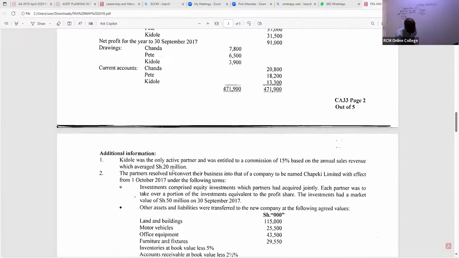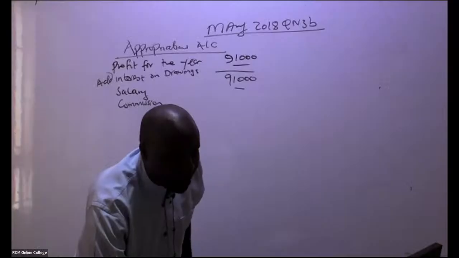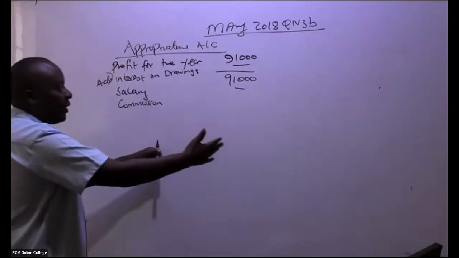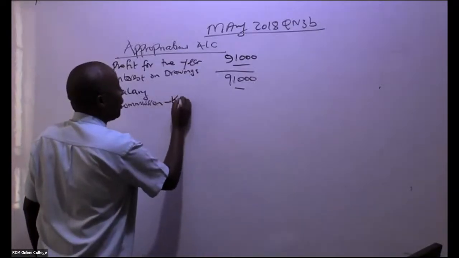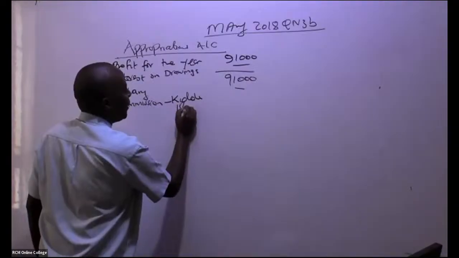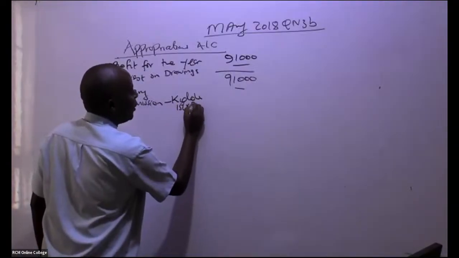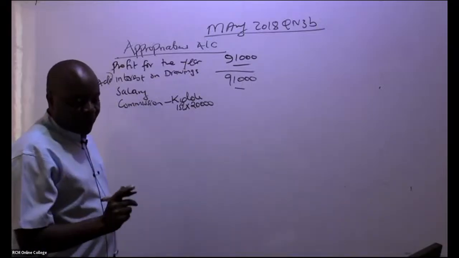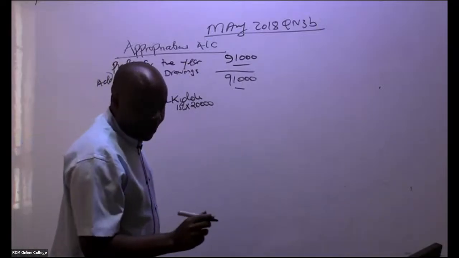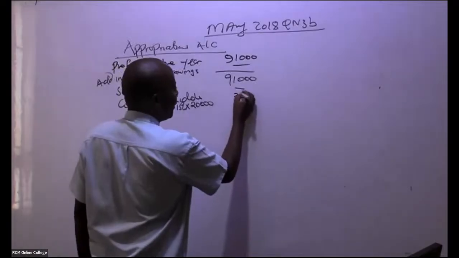So you're talking of 20,000. We have here commission being appropriated, Kidole, which is 15% of this 20,000. Is there somebody who can give me this figure? They're giving me a figure of 3,000.